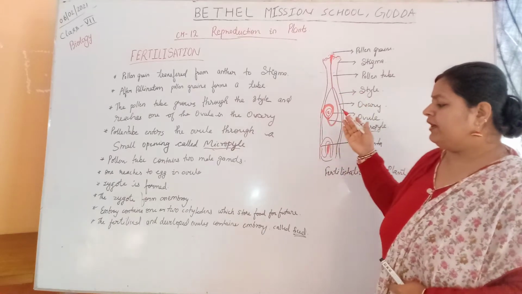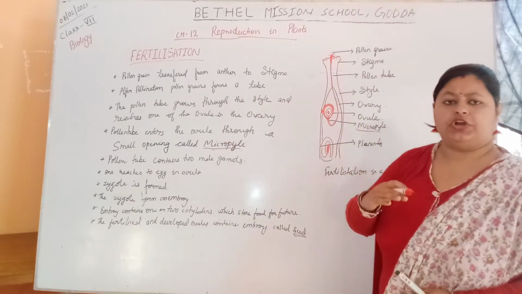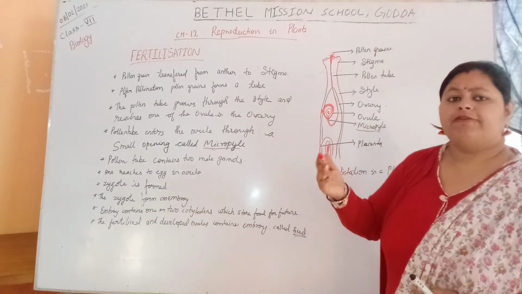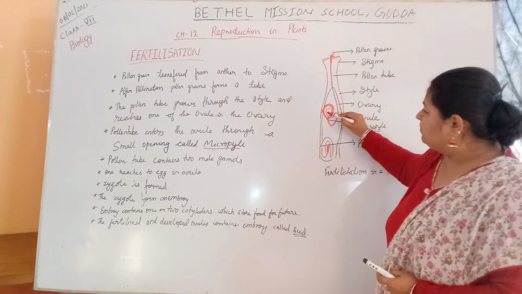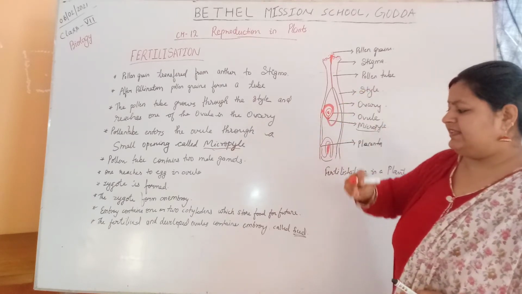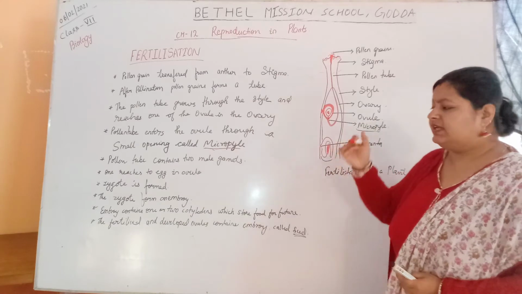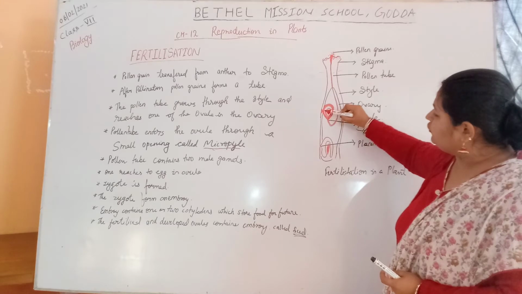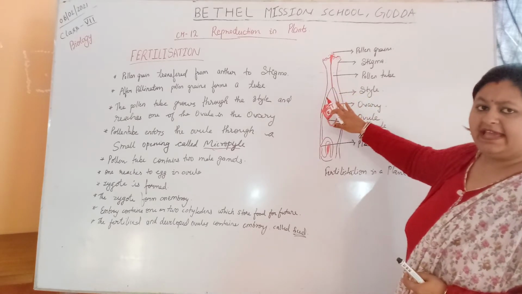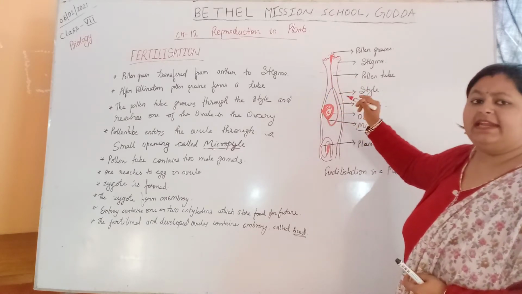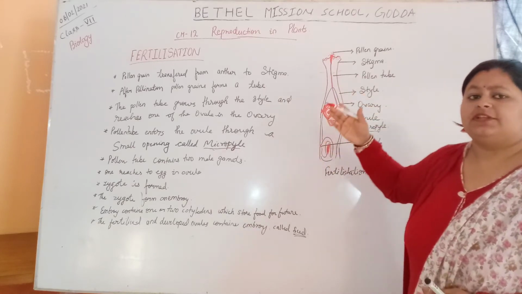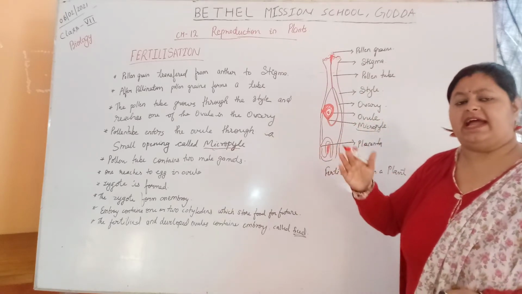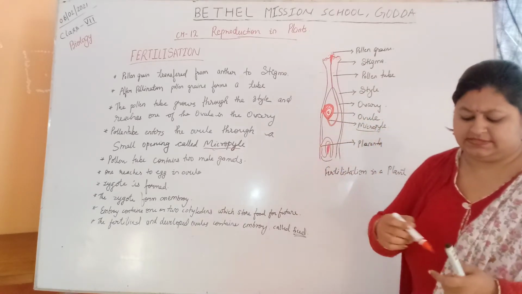The embryo contains either one cotyledon or two cotyledons, and these cotyledons contain food for the future. This is the ovule, and now this ovule is fertilized. Fertilized and developed ovules containing the embryo are known as seeds. So after fertilization the formation of seeds takes place, and then the formation of fruit will take place.